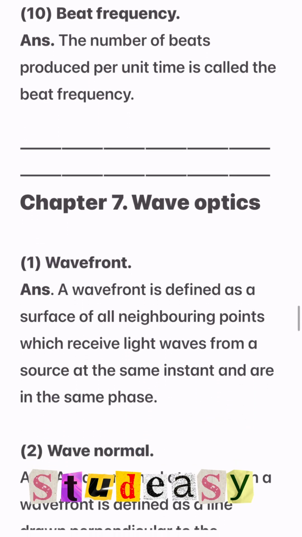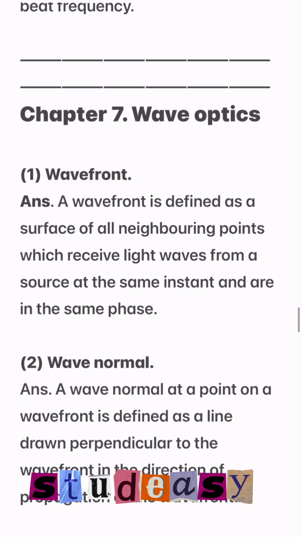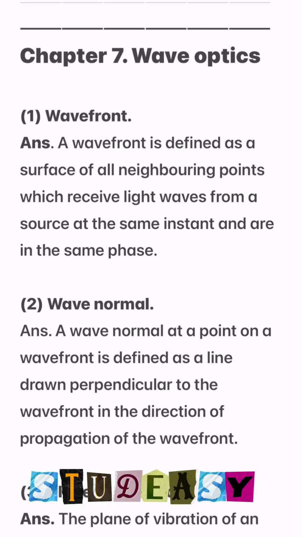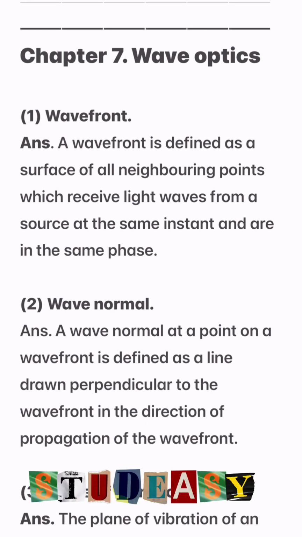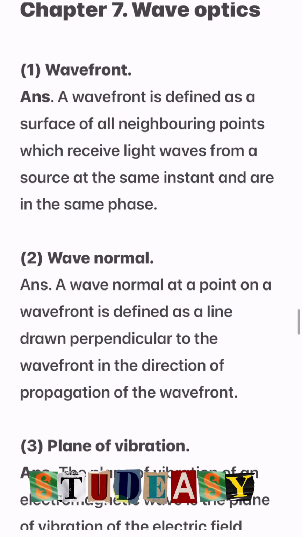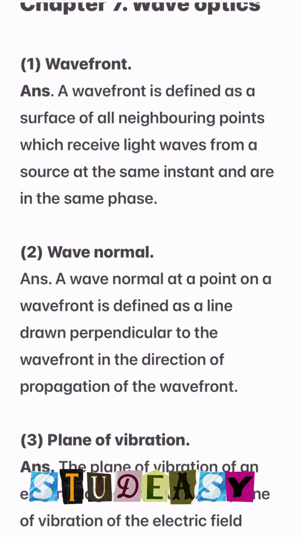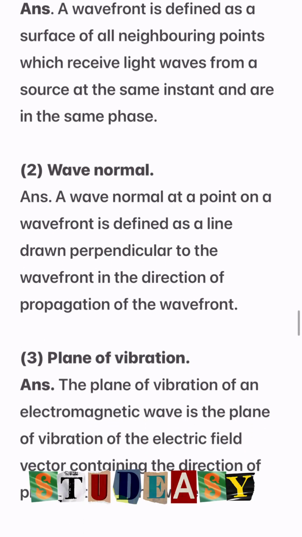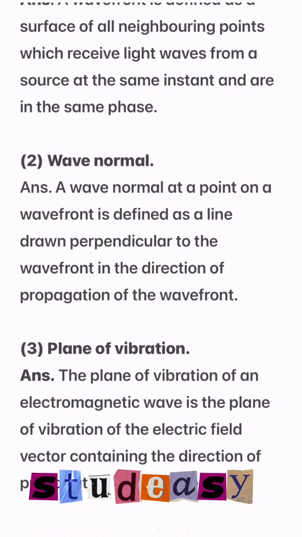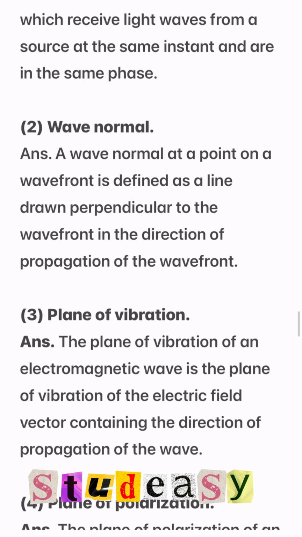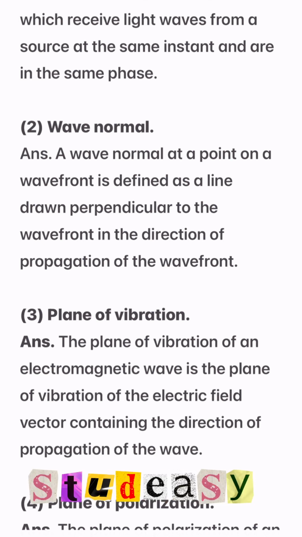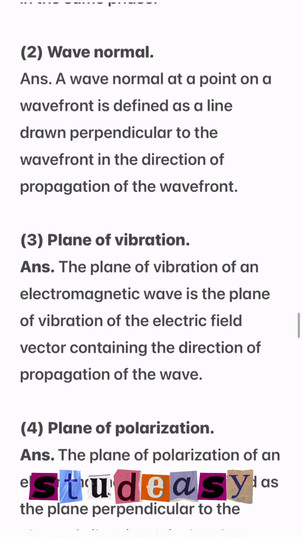अब देखेंगे चैप्टर नंबर 7, वेव ऑप्टिक्स की डिफिनेशंस। नंबर 1 है वेव फ्रंट। A wavefront is defined as surface of all neighboring points which receive light waves from a source at the same instant and are in the same phase. Number 2, wave normal. A wave normal at a point on a wavefront is defined as a line drawn perpendicular to the wavefront in the direction of propagation of the wavefront.